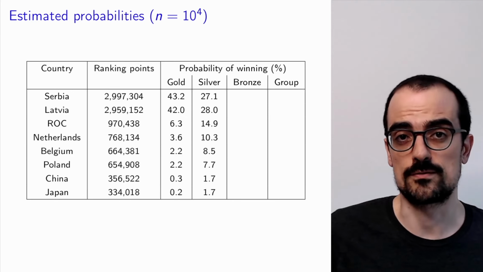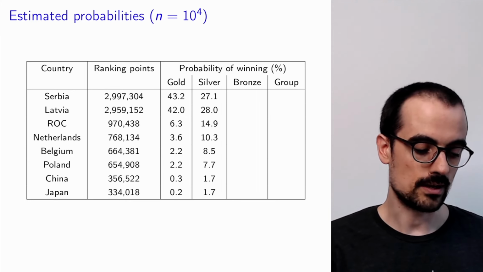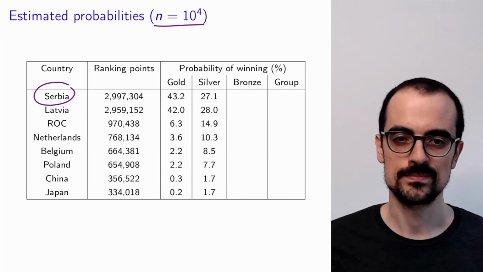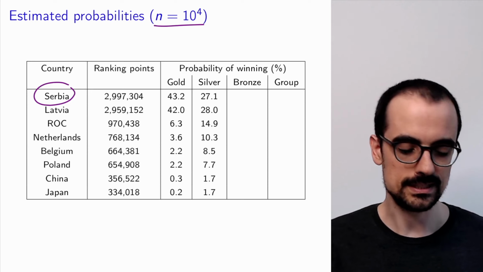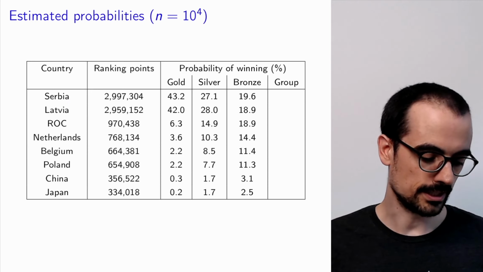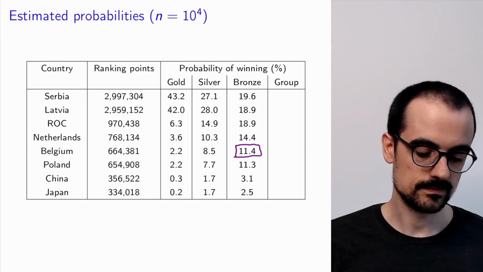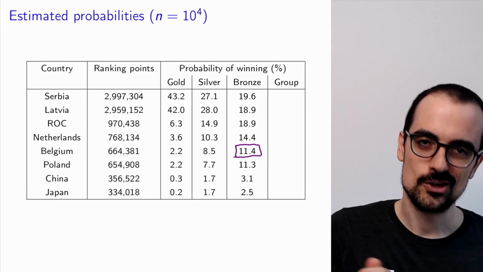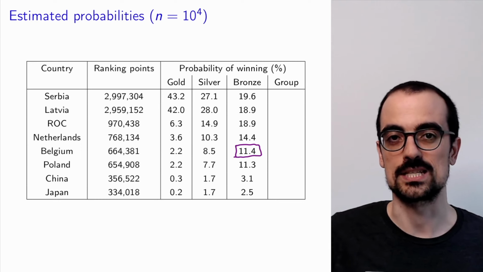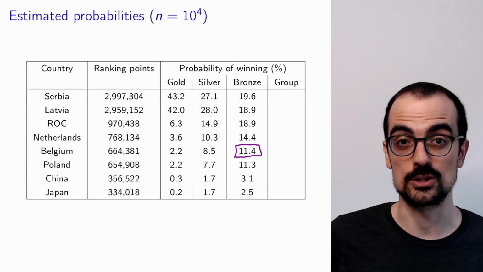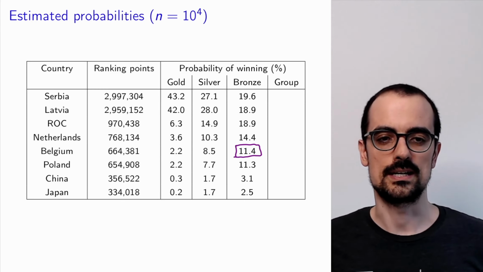And again, these are just the fraction of times over 10,000 simulations that, for example, Serbia won silver. You see again the probabilities, and bronze, in particular, the probability we were interested in, is 11%. This is the probability that we couldn't compute just by hand, even though we had all the information. The Monte Carlo method allows us to compute it.